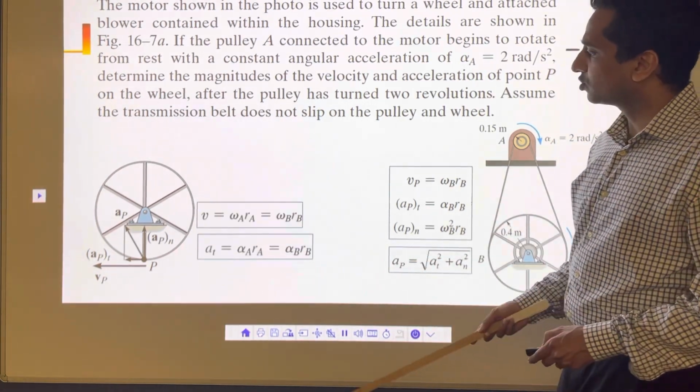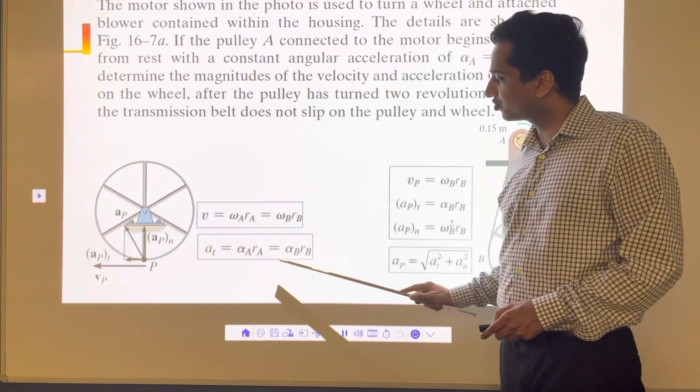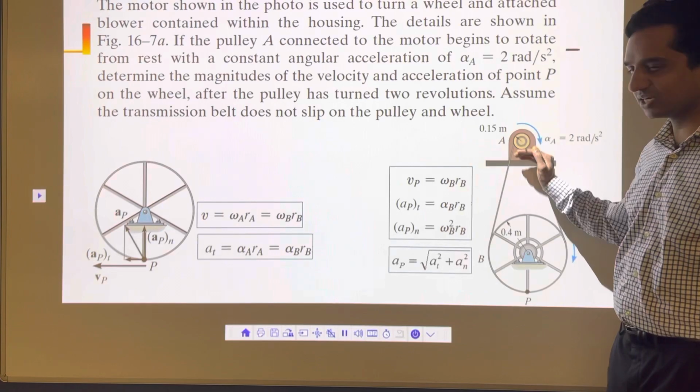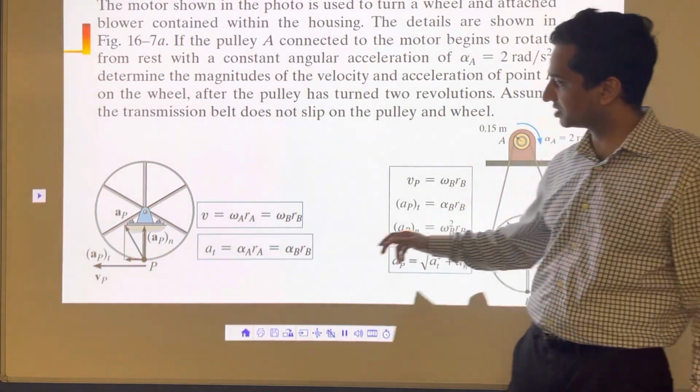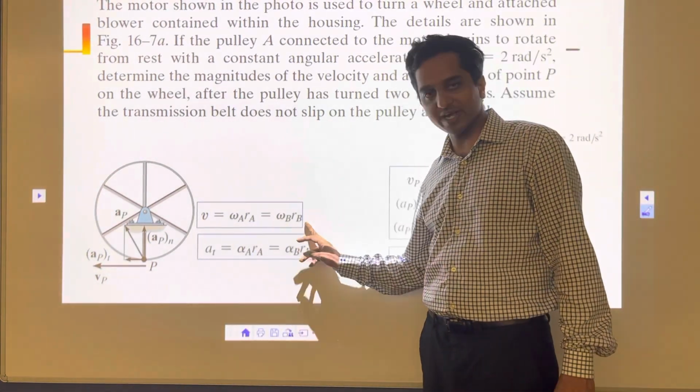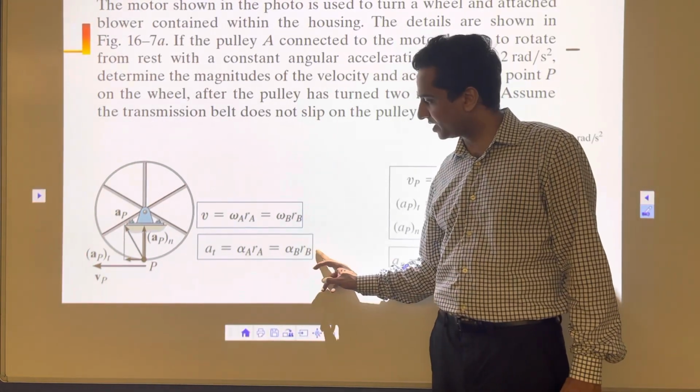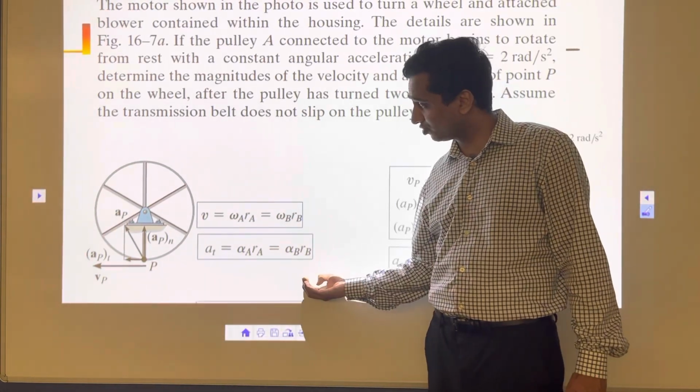So now to calculate acceleration, I'm going to use this formula. This is again a very important relationship between A and B, between the accelerations and velocities, angular acceleration. Omega A RA is equal to omega B RB, and alpha A RA is equal to alpha B RB. So that's the relationship I'm going to use here.